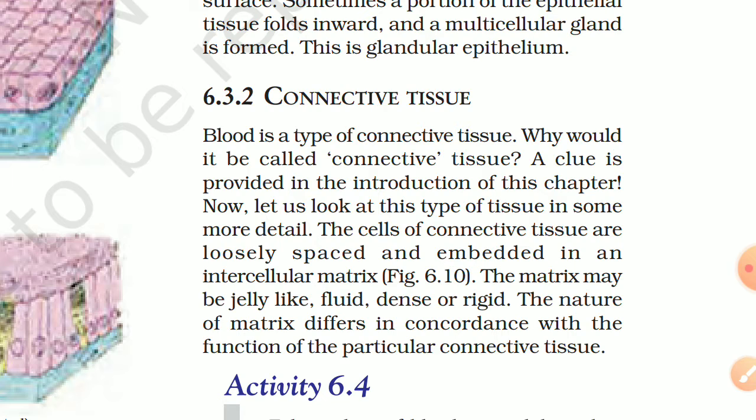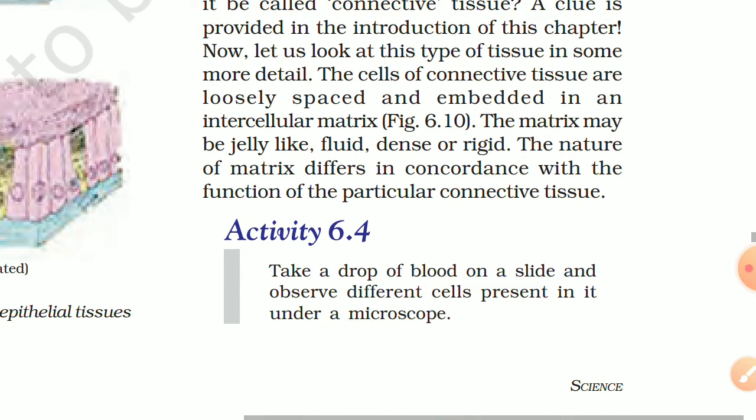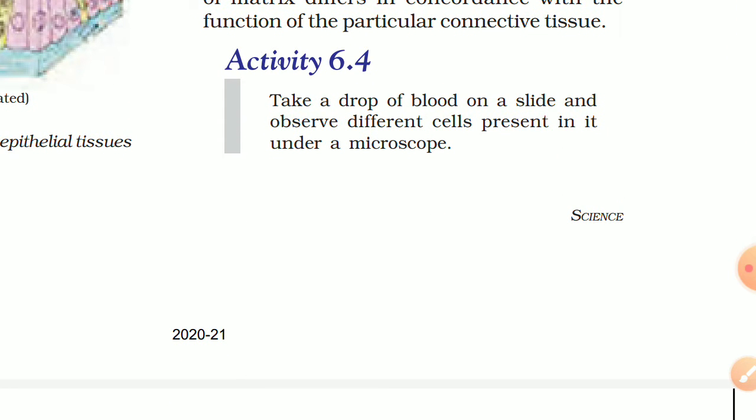The cells of connective tissue are loosely spaced and embedded in an intercellular matrix. The matrix may be jelly-like, fluid, dense, or rigid. The nature of the matrix differs in accordance with the function of the particular connective tissue. So it's basically different types of connective tissue. So let's study activity 6.4.